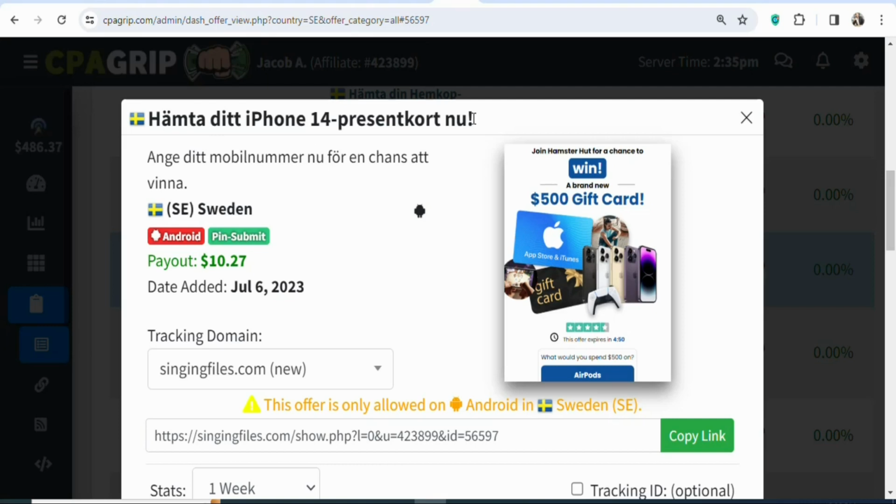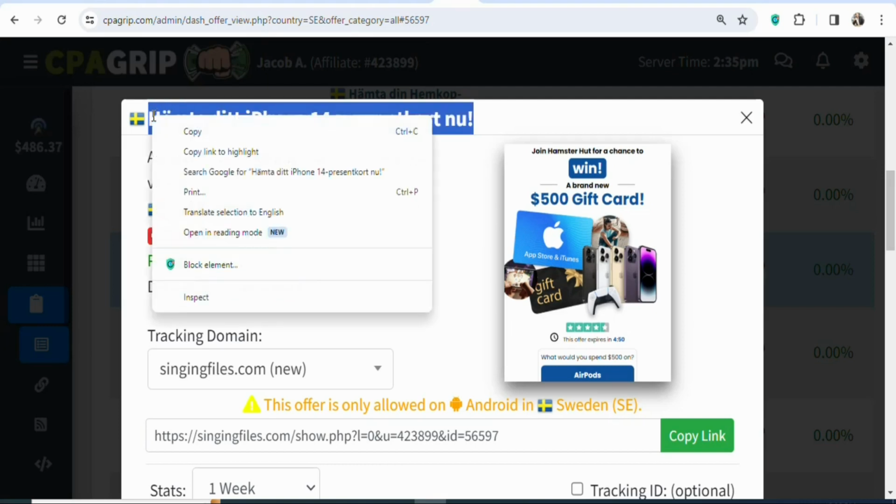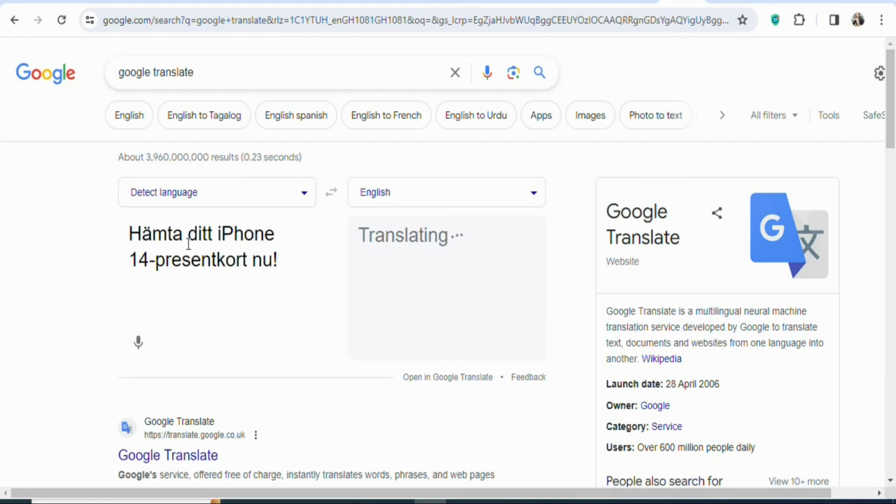If you don't understand it, what you have to do is that you have to highlight and then copy it. Just highlight and copy it. Once you highlight and copy it, you are going to search for Google Translate. Once you are on Google Translate, paste it so that you can translate it to any language that you understand. You can see get your iPhone 14 gift card now. So that is what the people are going to win when they enter their details.